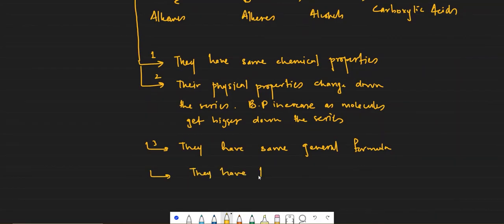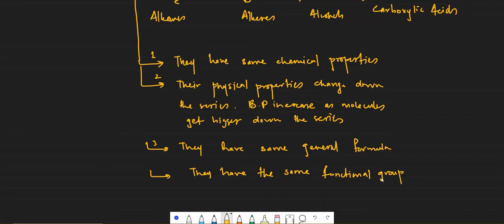What is a functional group? Functional group is an atom or group of atoms, or maybe a double bond, which defines the function of a homologous series.